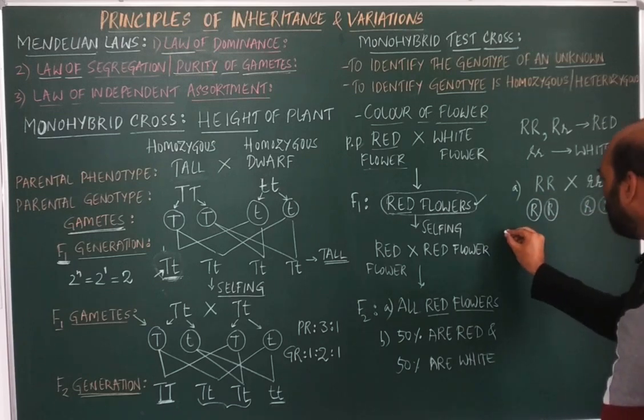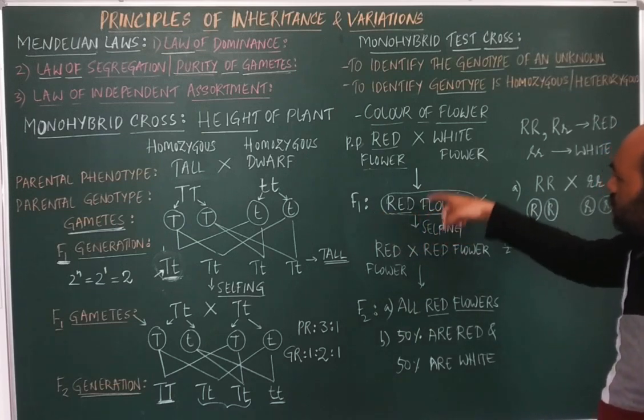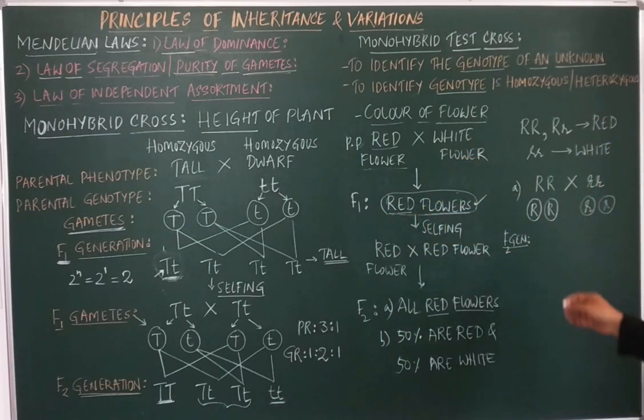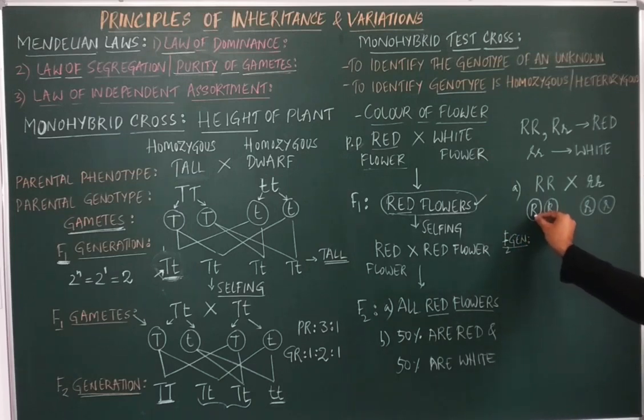Now what we are able to get is the F2 generation, because we have taken the F1 generation crossed with the homozygous recessive parent. When we see what is there in the F2 generation: capital R, small r, then capital R, small r, and the last one is the same, capital R, small r.